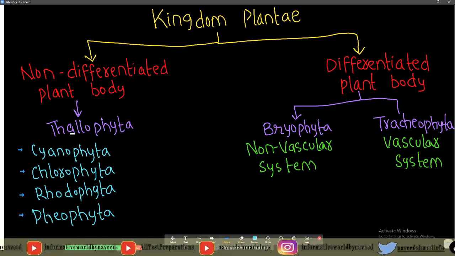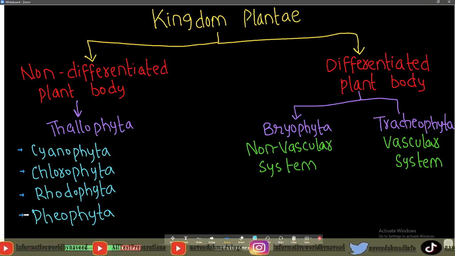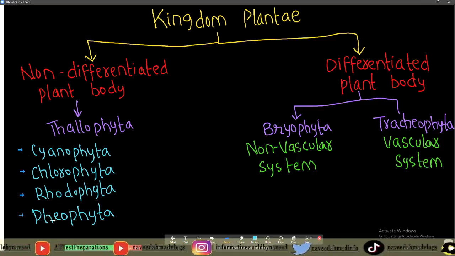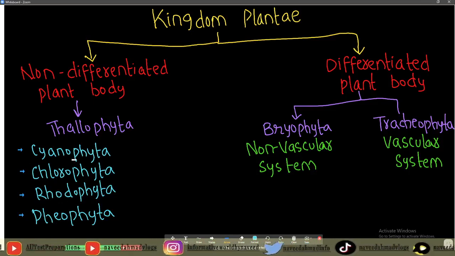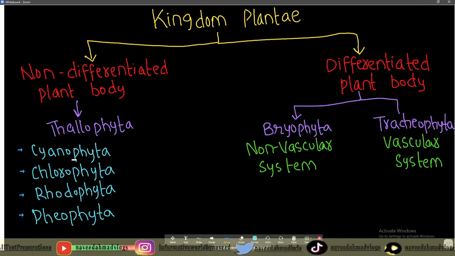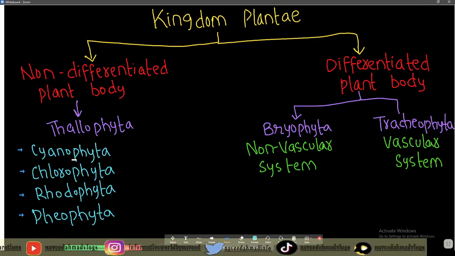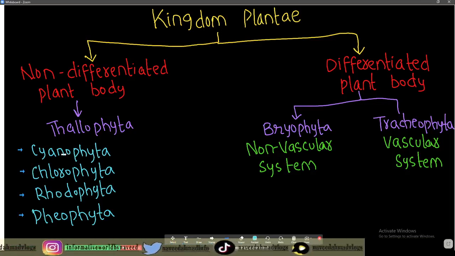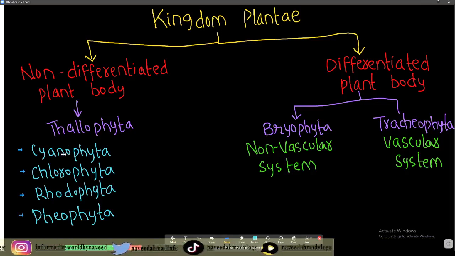So algae or Thallophyta is further classified into four types. The first one is Cyanophyta, second one is Chlorophyta, third one is Rhodophyta, and fourth one is Phaeophyta. Cyanophyta is a type of plankton or algae, and it has a dominant blue pigment. It is also called blue-green algae, and also called cyanobacteria.